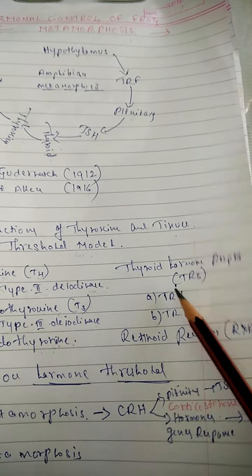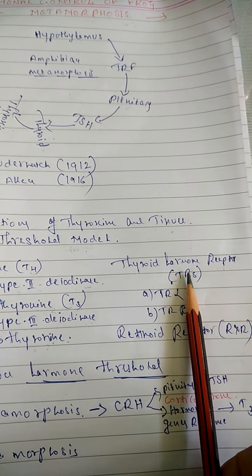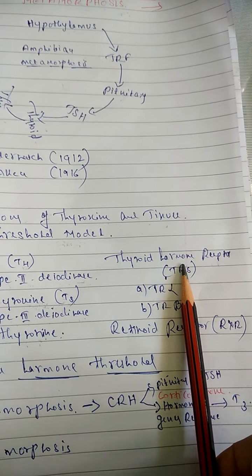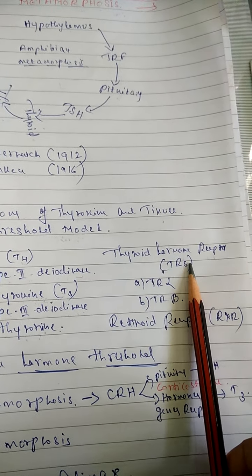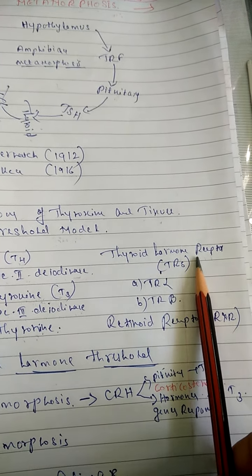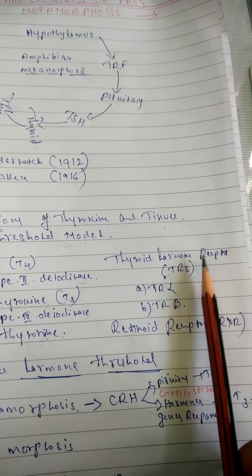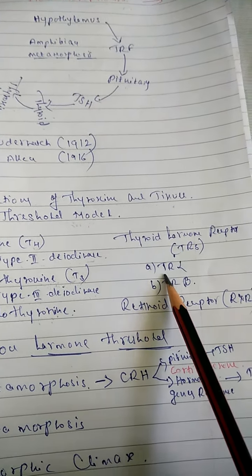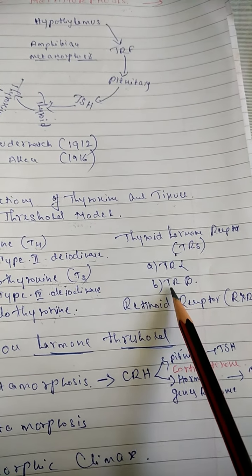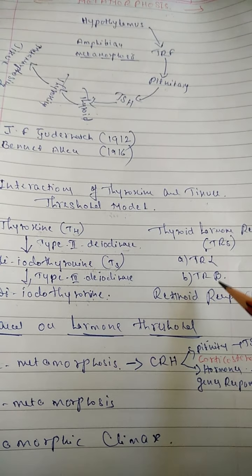Now come to the second point. The tissues also have thyroid hormone receptors. These thyroid hormone receptors are members of the steroid hormone receptor superfamily of transcription factors. They are of two types: thyroid hormone receptor alpha and thyroid hormone receptor beta.